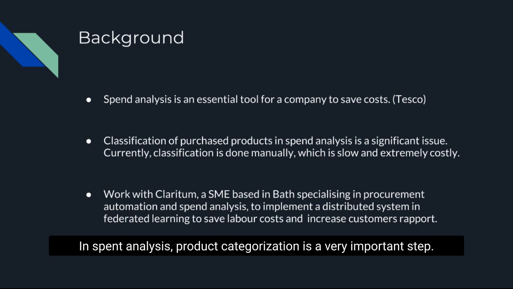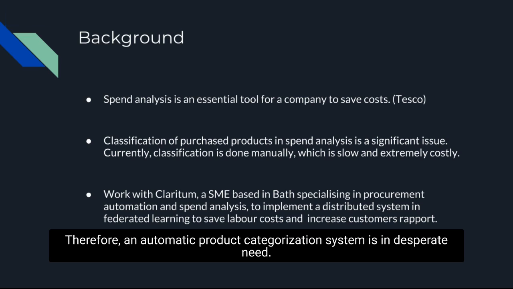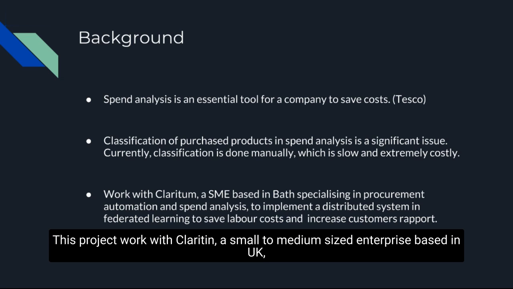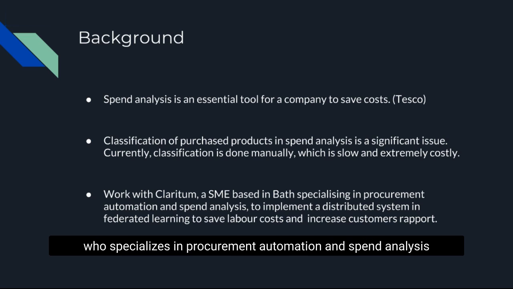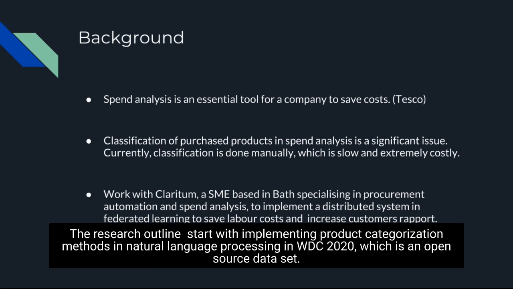In spend analysis, product categorization is a very important step. However, classification is done manually now, which is slow and extremely costly. Therefore, an automatic product categorization system is in desperate need. This project worked with Clariton, a small to medium-sized enterprise based in the UK, specializing in procurement automation and spend analysis, to implement a distributed product categorization system in federated learning to save labor costs and increase customers' rapport.